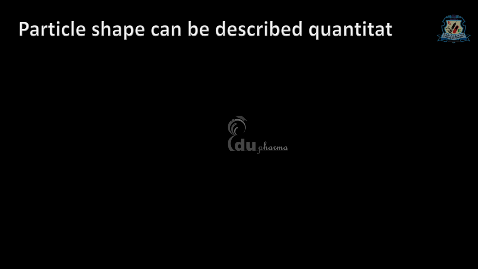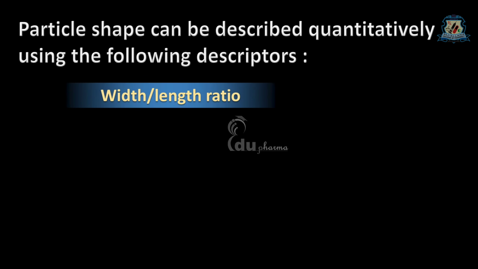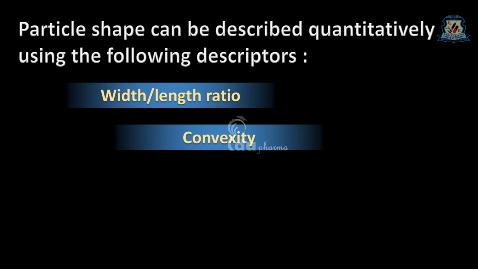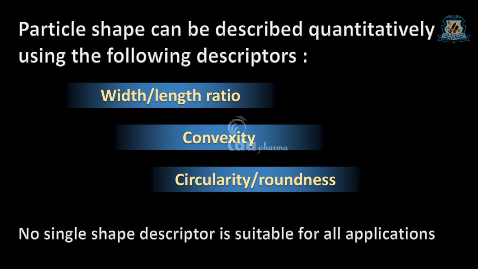Particle shape can be described quantitatively using the following descriptors. These are width to length ratio, convexity, circularity or roundness.